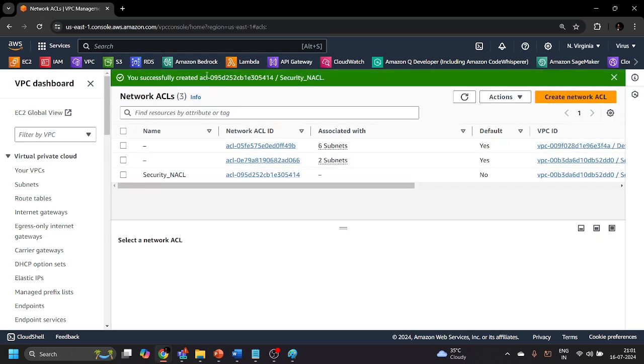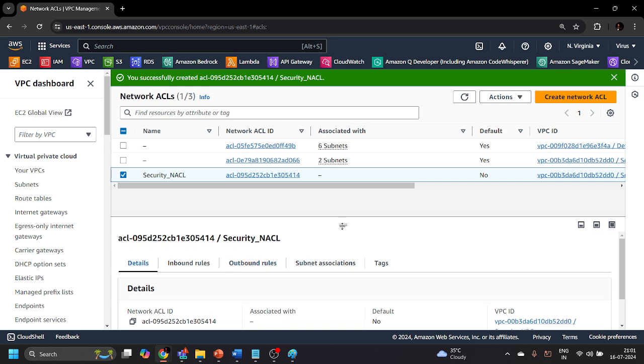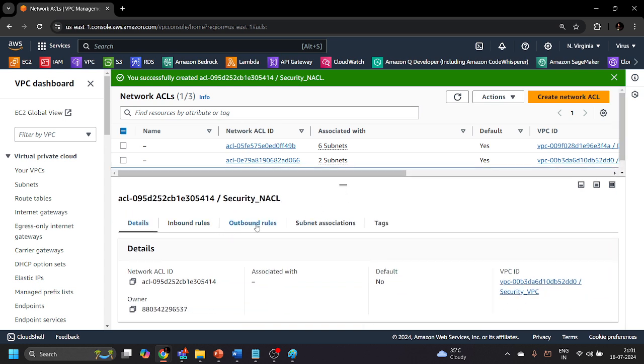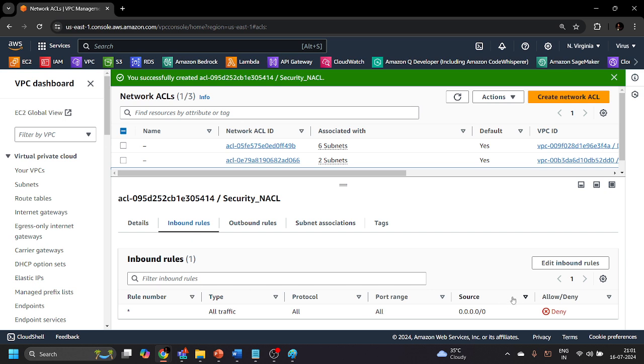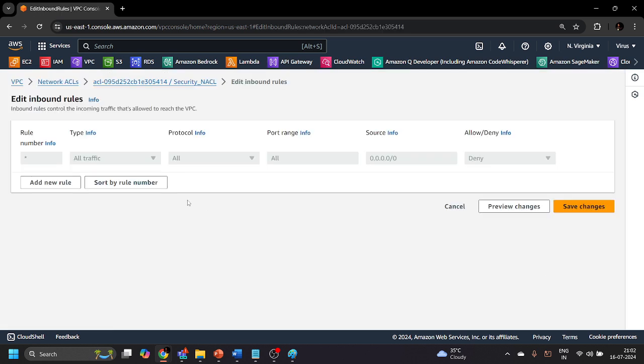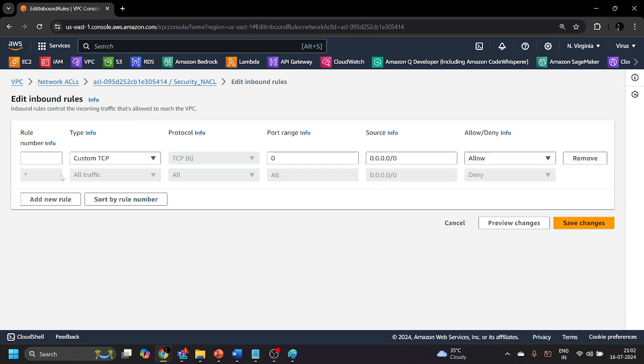Okay. Now let's select this network access control list, and you can see over here you have the option of inbound and outbound rules. In the inbound rules, by default, you can see all the traffic is denied to go inside this particular network access control list, but we'll click on edit inbound rules and click on add a new rule, in which the rule number we are going to give, maybe 555.